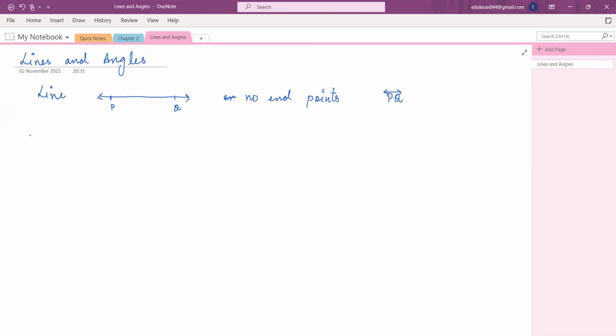Then another thing is called a line segment. What is that? Mridula, tell me, what is a line segment? Line segment means it is drawn like this. It is not extending on both sides. This is PQ. That means it has two endpoints.